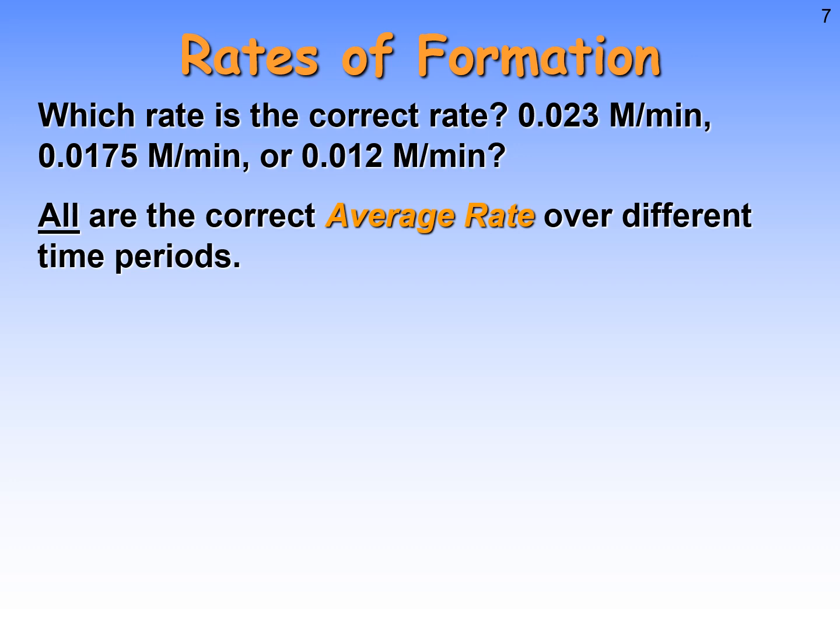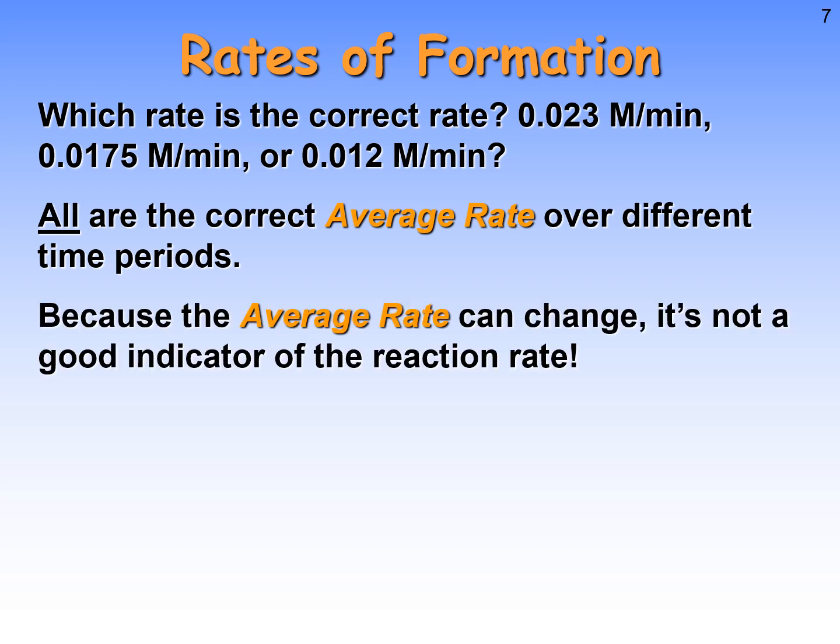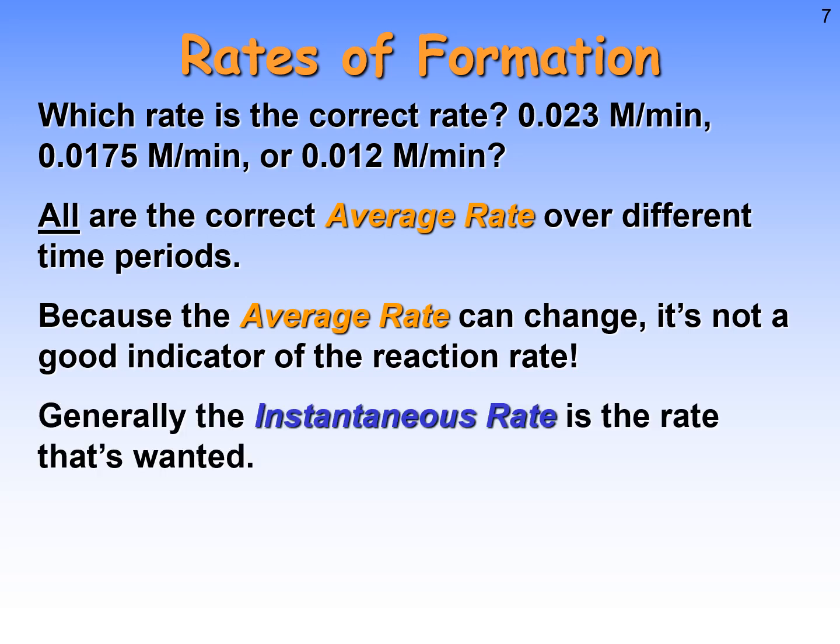Now, average rate, because of that, isn't all that useful because it changes so much if you just average over a different time frame. It's not as good of an indicator of the reaction rate. Looking at an average rate and comparing it to another reaction's average rate, you wouldn't be able to determine very much information from that.